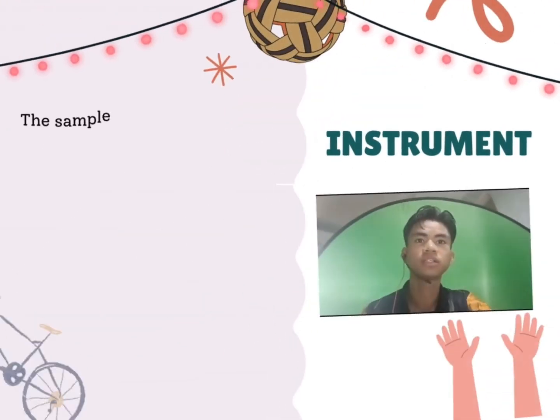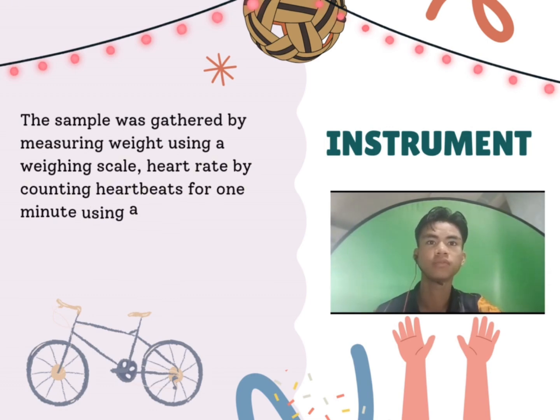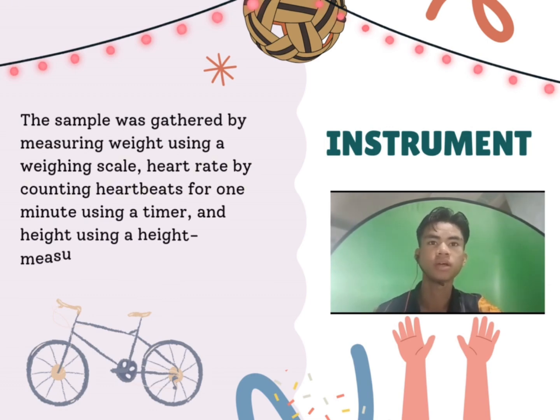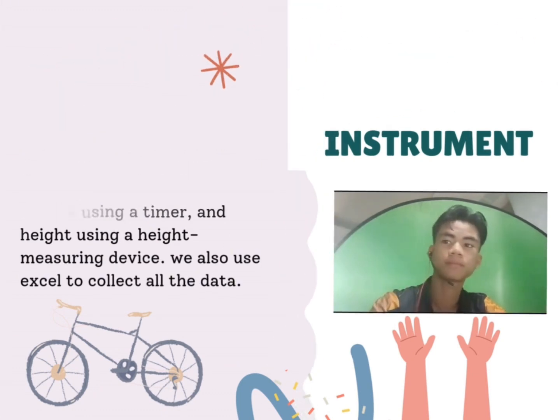For the instrument, the sample was gathered by measuring weight using a weight scale, heart rate by counting heartbeats for 1 minute using a timer, and height using a height measuring device. We also use Excel to collect all the data.